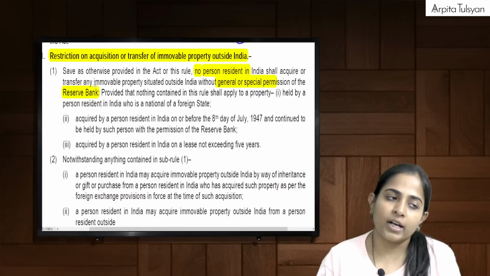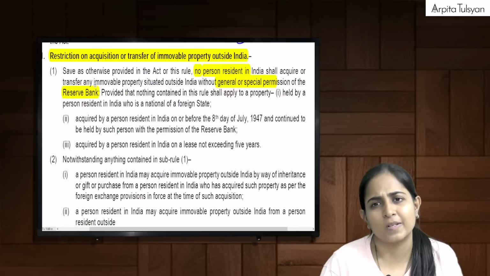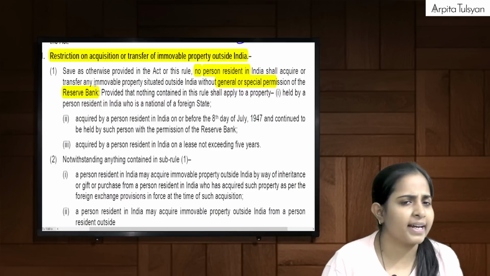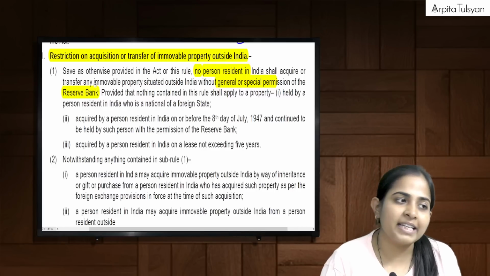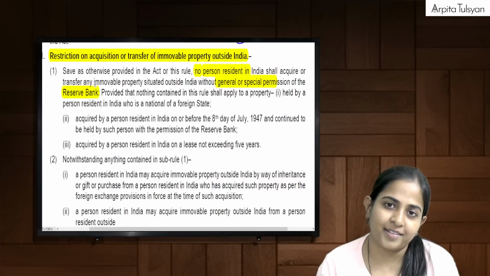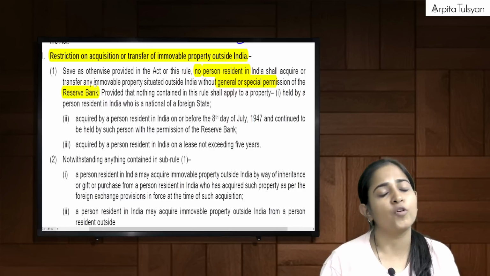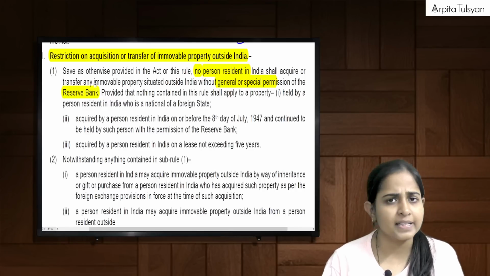Or if I have acquired that property on lease for a maximum period of 5 years, leasing does not require any permission. So for these 3 cases, approval is not required. Otherwise, if you want to buy or transfer immovable property, then the permission is required.